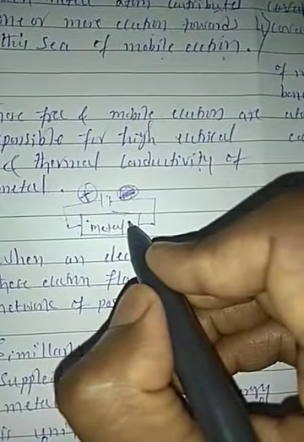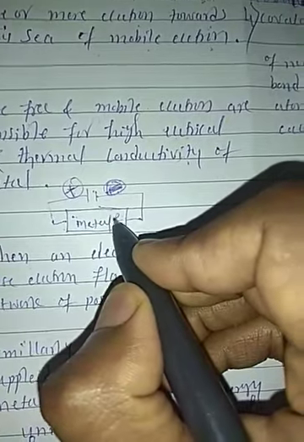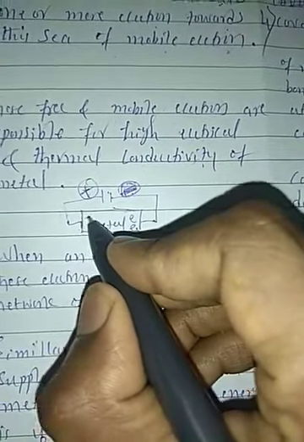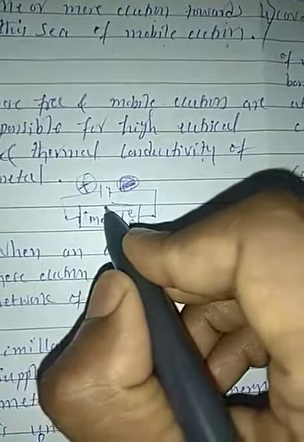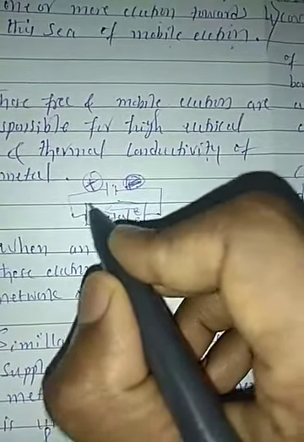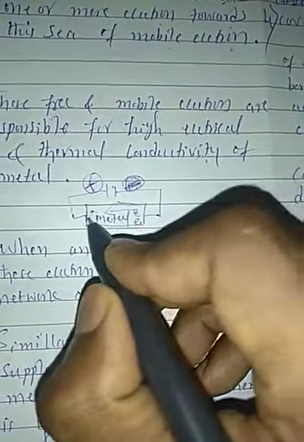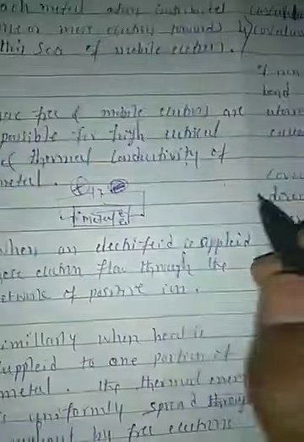So electrons flow through. What electrons are present? All the electrons flow towards the positive charge field, because this is the positive charge. So all the electrons from the middle are transferred toward the positive charge.